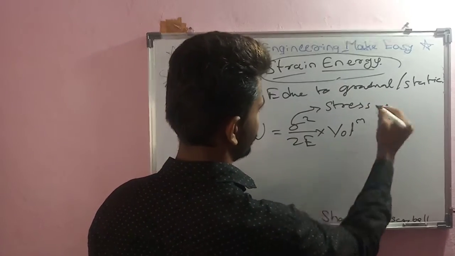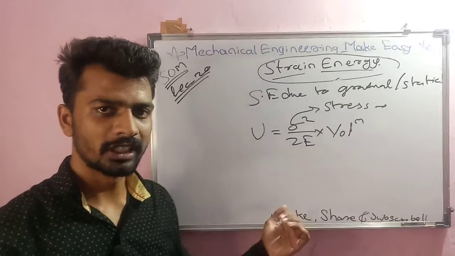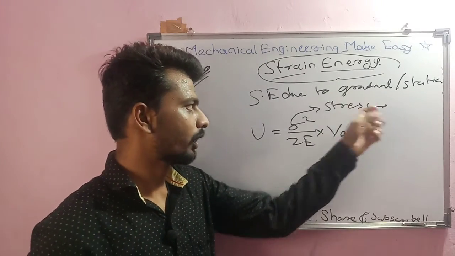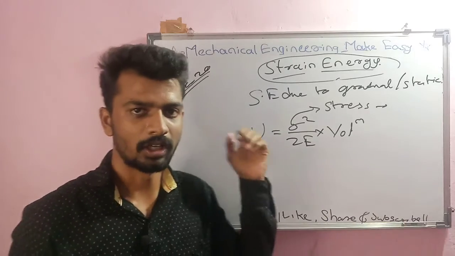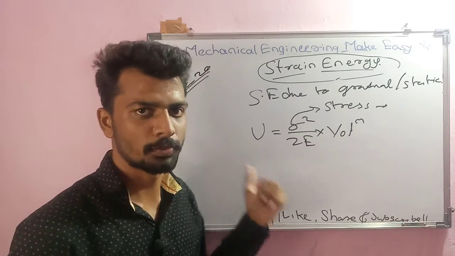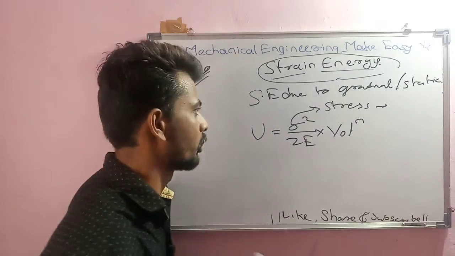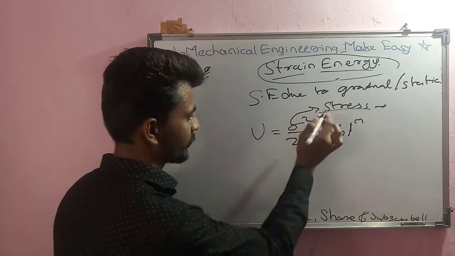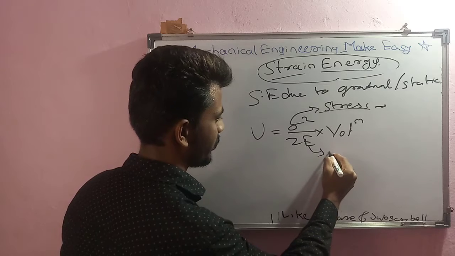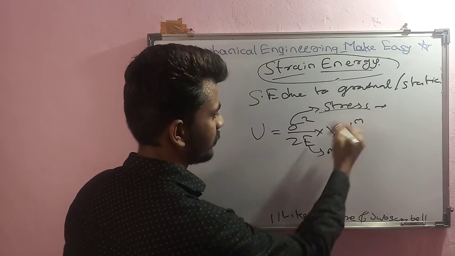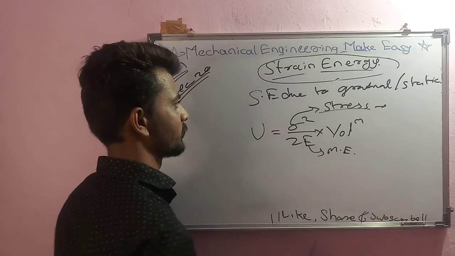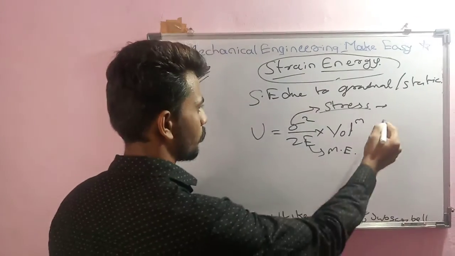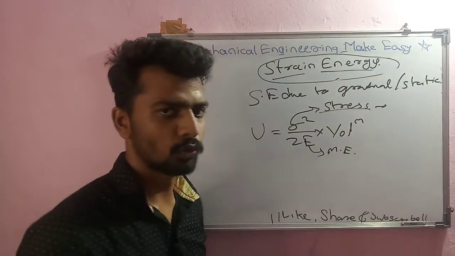And what is stress? Stress is nothing but opposition to application of force. I have given a detailed explanation of stress in the first lecture of SOM, so go there and watch if you haven't watched that video. So the stress here, sigma square upon 2E, where E is the modulus of elasticity, into the volume of body. So U, that is strain energy, equals sigma square upon 2E into volume. This is the formula for static or gradual load.